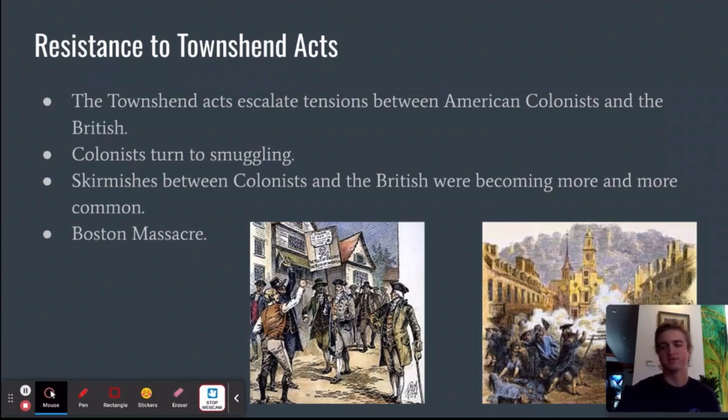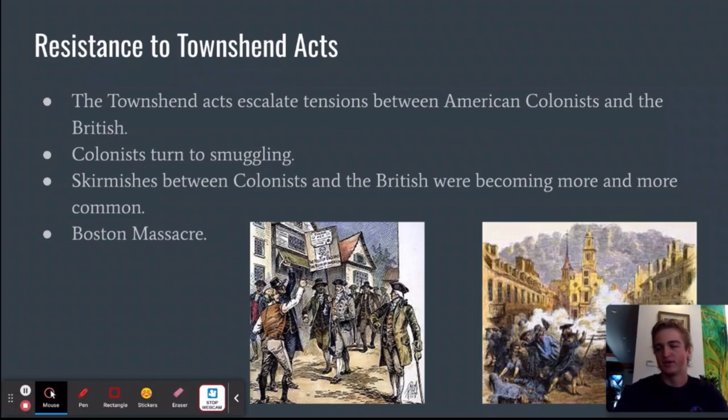The British responded by sending military forces to Boston to enforce the Townshend Acts. This new military force only helped to escalate tensions. At the same time, colonists turned to smuggling to obtain heavily taxed British goods. In Massachusetts, led by Samuel Adams, colonists set up a committee of correspondence. The committee was a strong coordinated resistance to the Townshend Acts and helped the colonists unite in the upheaval.